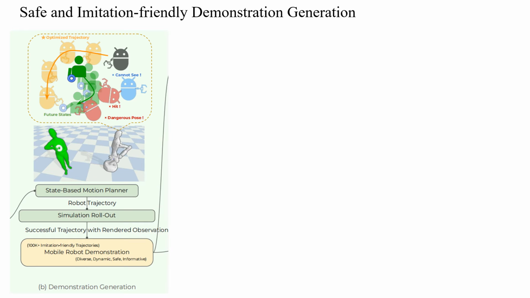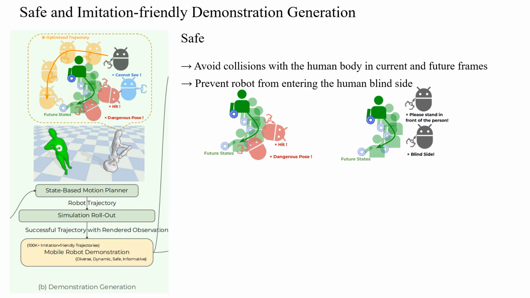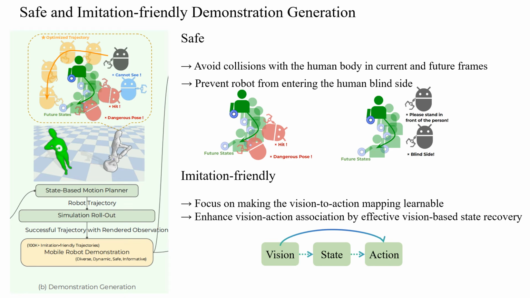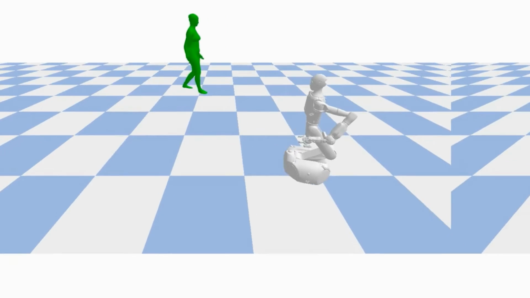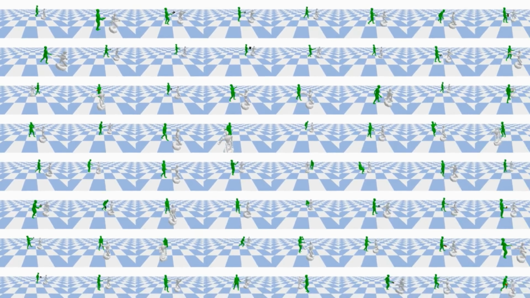To ensure safe interactions, we adopt imitation learning over reinforcement learning. We leverage motion planning for safe and imitable demonstration generation. For safety, we optimize the planner by loss to avoid collisions with the human body and prevent the robot from entering the human's blind side. To ensure imitation-friendly learning, we focus on making the vision-to-action mapping learnable. While the demonstration generator maps oracle states to actions without considering vision, our key insight is that effective vision-based state recovery enhances the vision-action association. Leveraging our scalable assets, we automatically generate safe and imitation-friendly demonstrations.